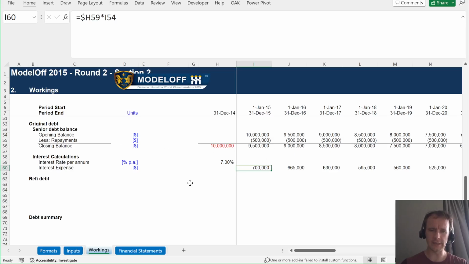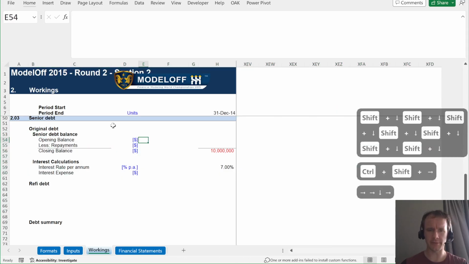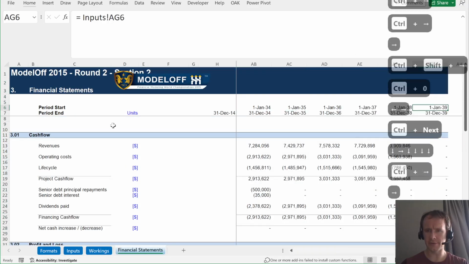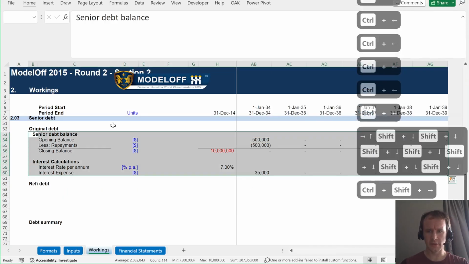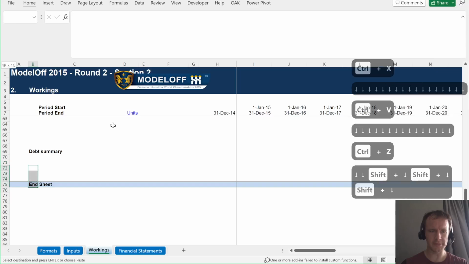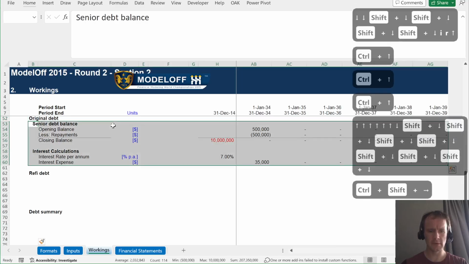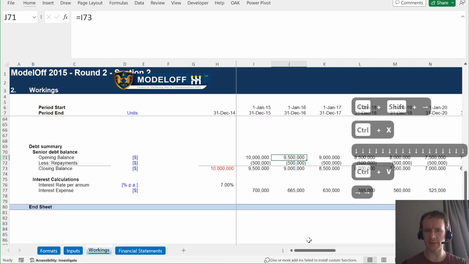So I'd like all these cells to end up down here, but I'd also like all these calculations, or a copy of all these calculations, to end up here. So a couple of ways you could do it. First thing I'm going to do is just hide everything past the end of the thing, and I'll do that over here as well because it just makes it a lot easier to navigate around. So what you could say is I'm going to cut this all, paste it down here. Oops, I need a little more space. So you can cut that, paste it down here,